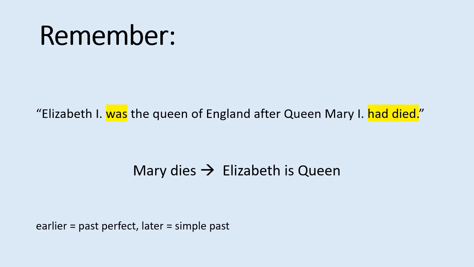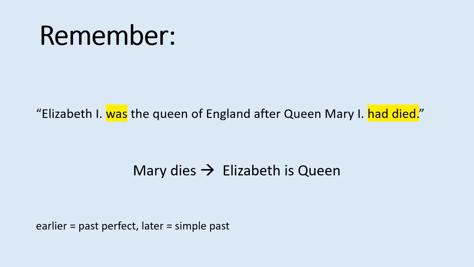The event that happens earlier needs the past perfect, and the event that happens later needs the normal simple past. In our example, Elizabeth I was the Queen of England after Queen Mary I had died. That means Elizabeth becoming the Queen happened after Mary dying.